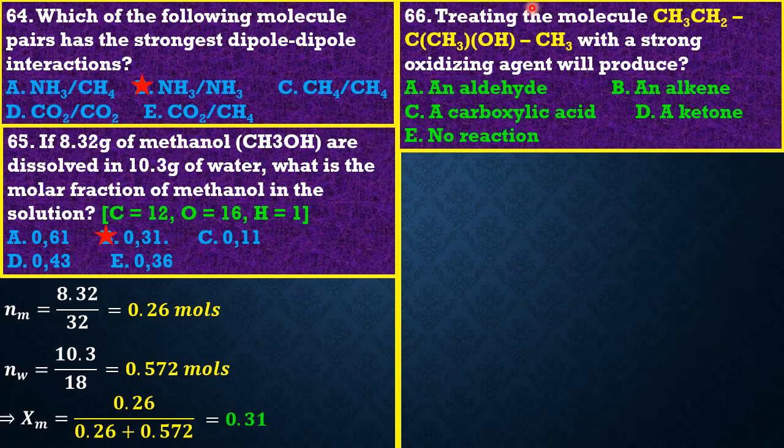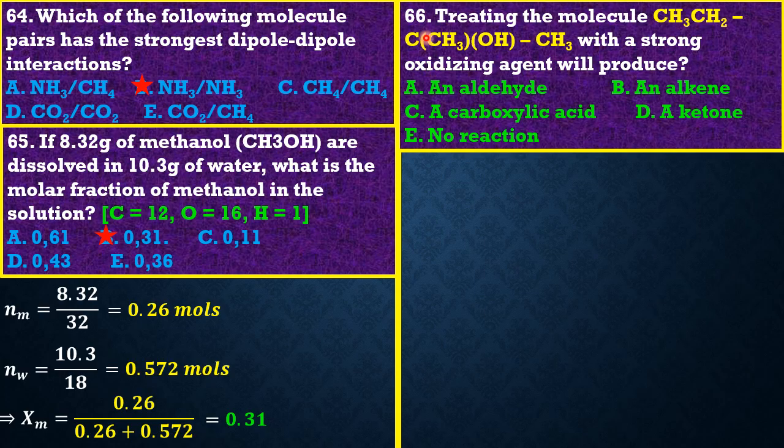Now if you oxidize a secondary alcohol, what do you get? You get a corresponding ketone. But if you oxidize a tertiary alcohol, you don't get anything, because tertiary alcohols cannot be oxidized further. Note that what helps it to get oxidized is simply the presence of a hydrogen atom on the carbon atom bearing the OH group. So which carbon atom bears the OH group?